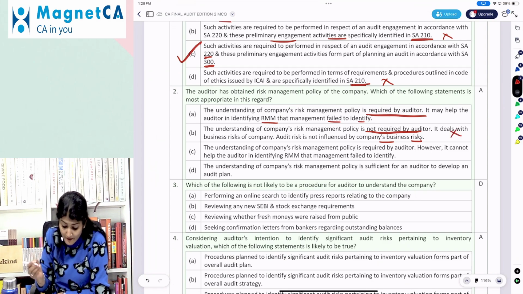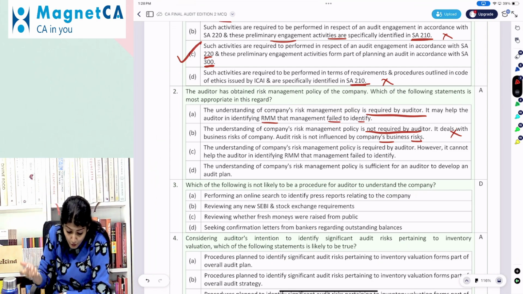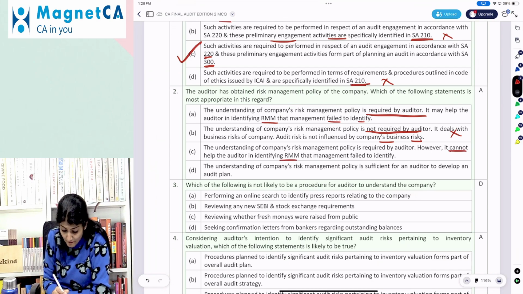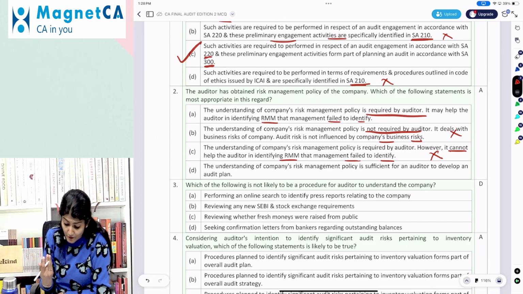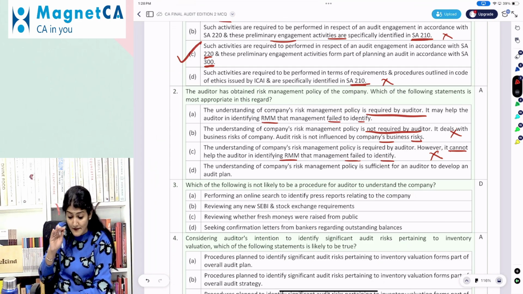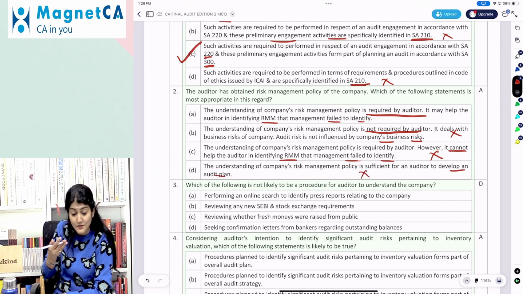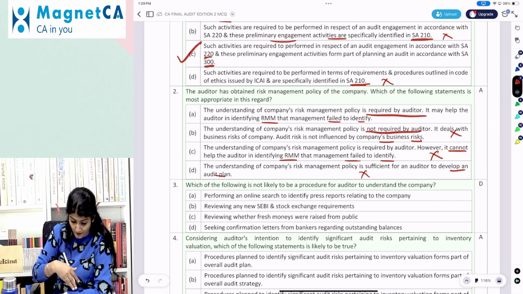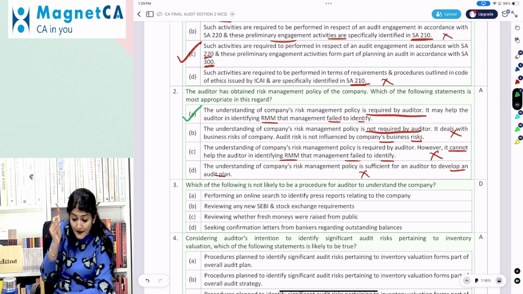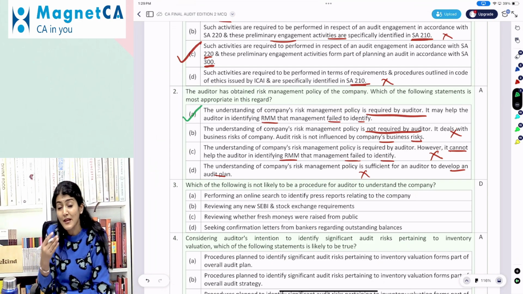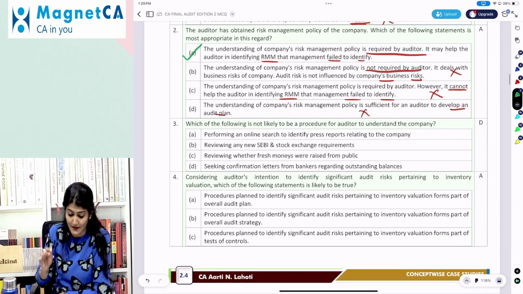Understanding of the company's risk management policy is required by the auditor. However, it cannot help the auditor in identifying the RMM that management failed to identify. Understanding of the company's risk management policy is sufficient for an auditor to develop an audit plan. No, he has to do the risk assessment on his own also. So understanding of the company's risk management policy is required by the auditor. It will help the auditor to identify the RMM which the management has failed to identify.